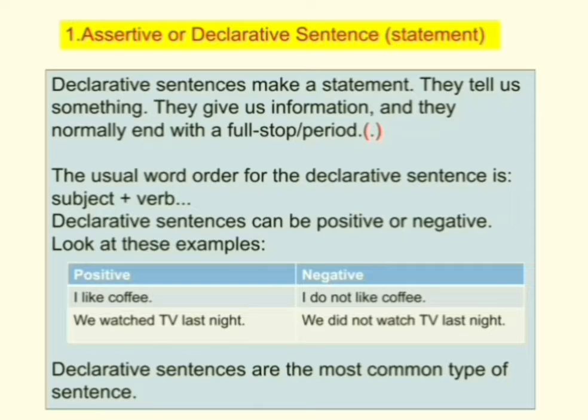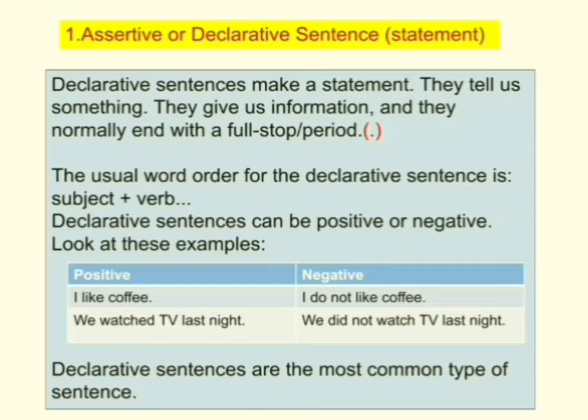So let's see what is a subject. A subject is a part of a sentence that contains the person or thing performing the action in a sentence. Declarative sentences can be positive or negative. Let's see the examples. I like coffee is a positive sentence. Now how to change it into negative? So let's see what is a negative sentence.